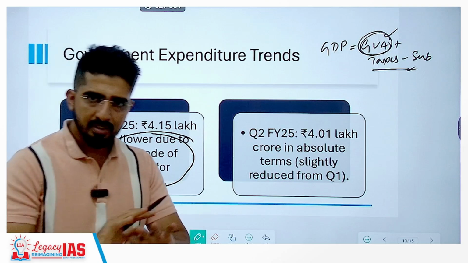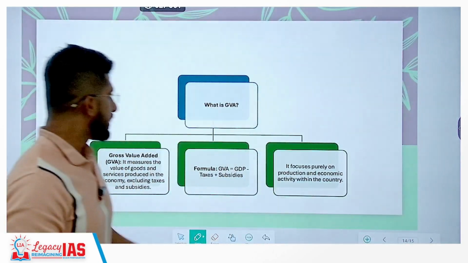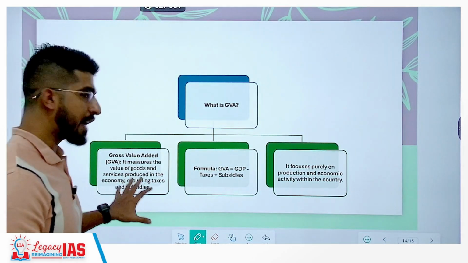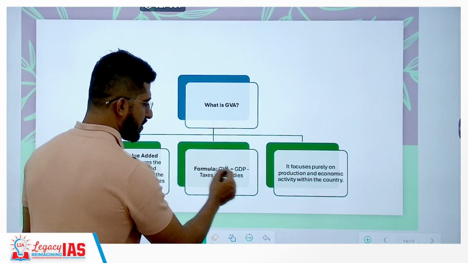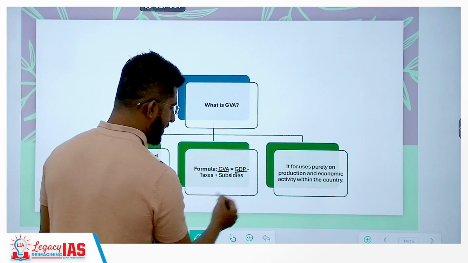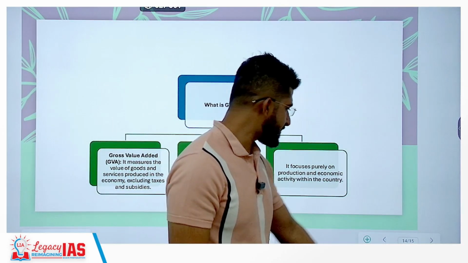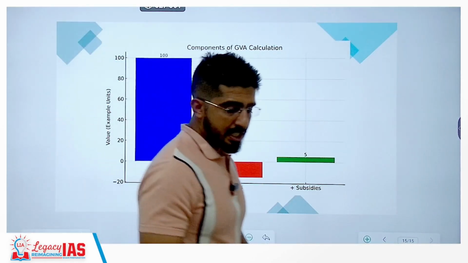So overall, performance has been rather stable. So what is GVA? GVA is the measure of the value of all the final goods and services produced in the country. To calculate GVA, you just have to subtract the taxes and add subsidies. So the same formula I just mentioned. This is the graphical representation of it.